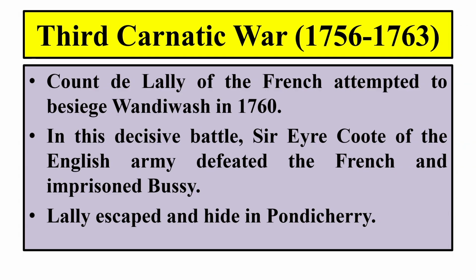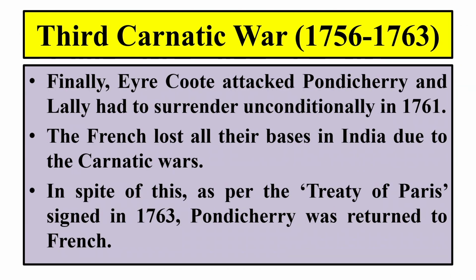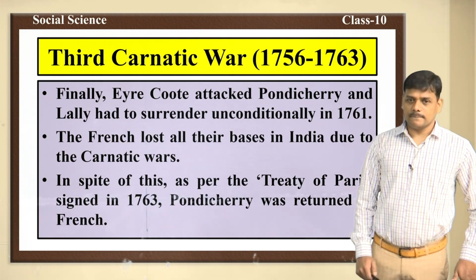The Battle of Vandivash was part of the Third Carnatic War. Sir Eyre Coote of the English army defeated the French and imprisoned Bussy. Count de Lally escaped and hid in Pondicherry. After that, Sir Eyre Coote attacked Pondicherry, and Count de Lally had to surrender unconditionally in 1761.